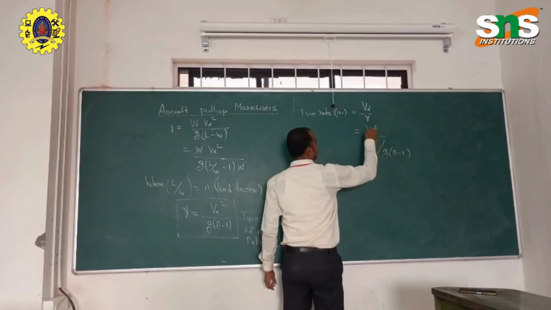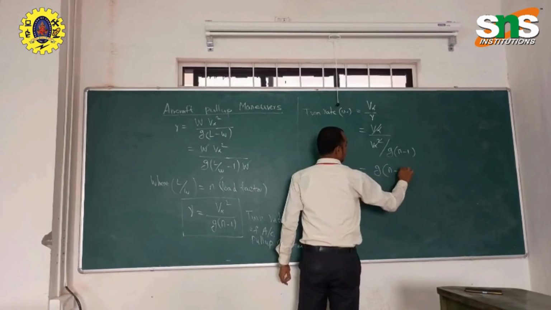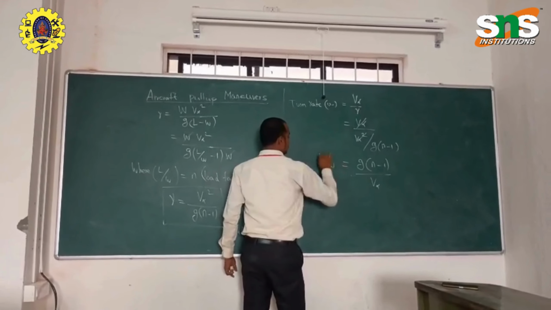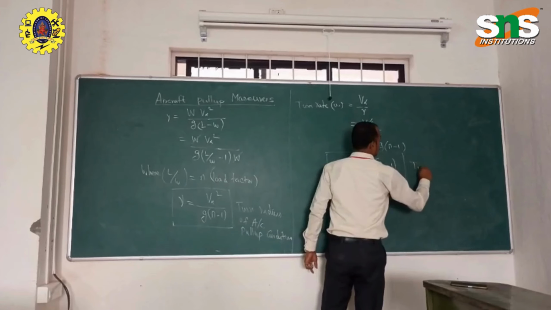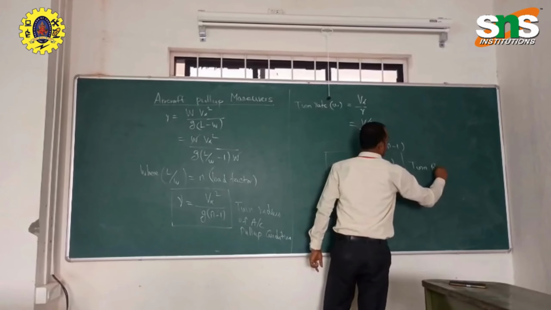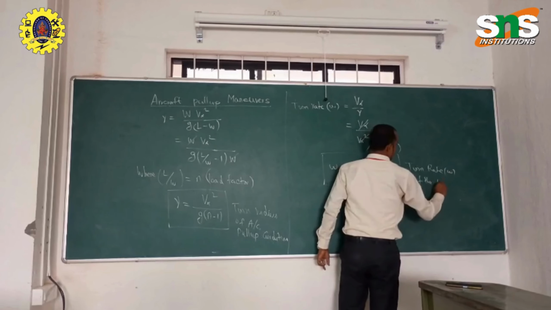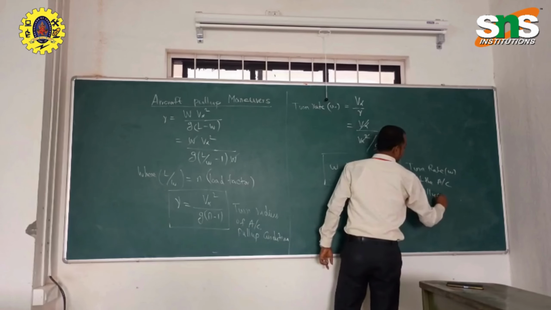We can cancel one V infinity. This gives g times n minus 1 divided by V infinity. This is the turn rate omega of the aircraft during pull-up condition.